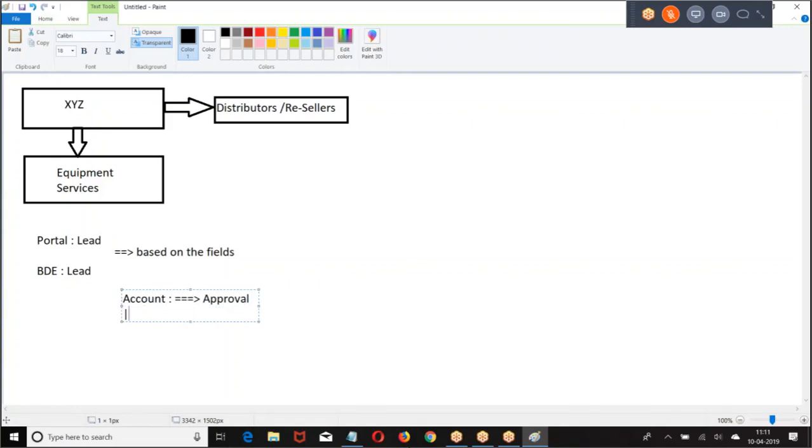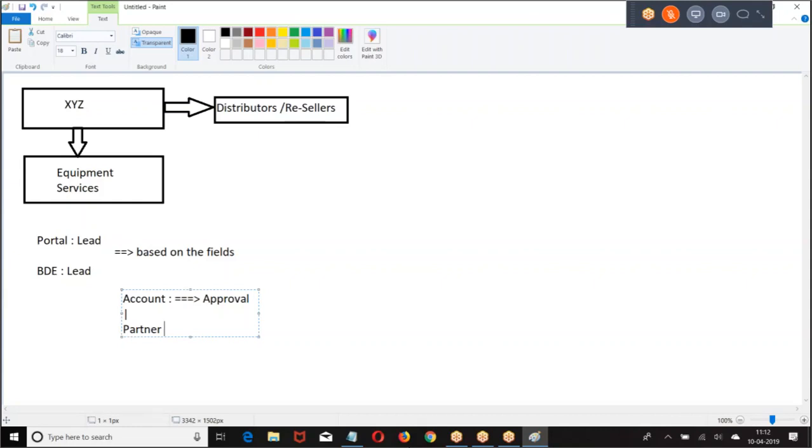If this is approved, then it will be enabled as a partner.